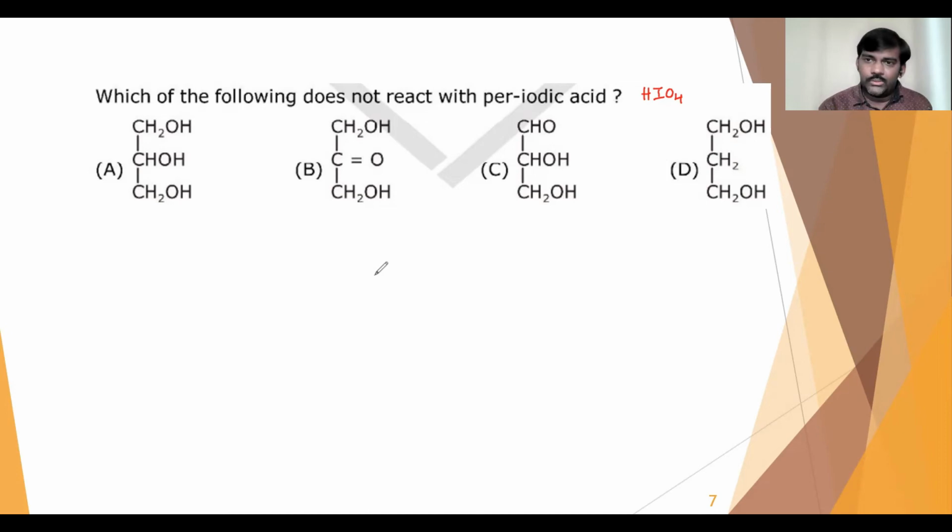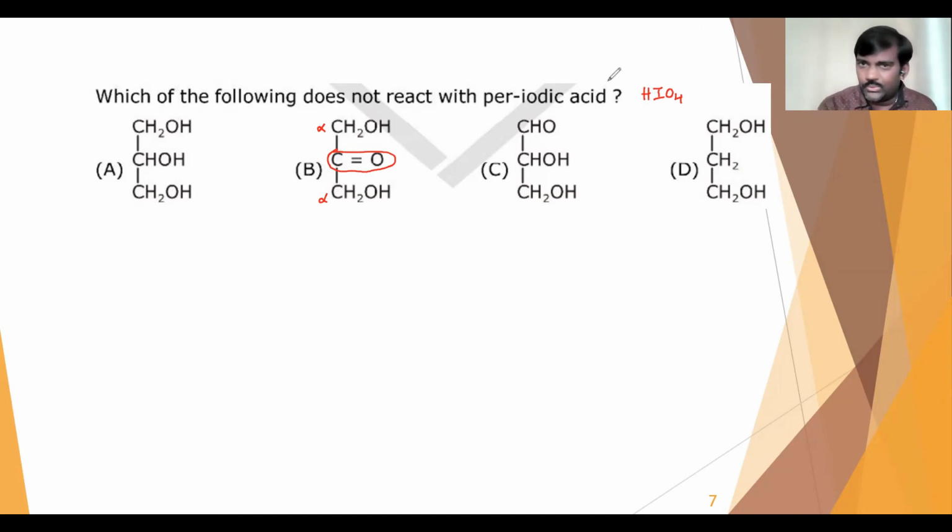And it will also react with alpha hydroxy carbonyl compounds. In option B, this is a carbonyl compound, and we have an alpha carbon here, and that alpha carbon has OH. So that's why it is an alpha hydroxy carbonyl compound. Both the alpha hydroxy carbonyl compound and 1,2 diols will undergo oxidation with periodic acid.